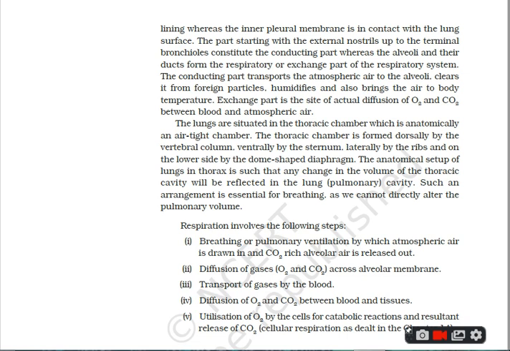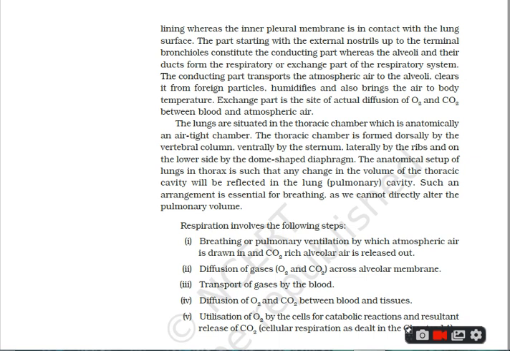Now, what are the steps in breathing, or respiration? All essential steps for the process of respiration are: first, breathing or pulmonary ventilation, by which atmospheric air is drawn in and CO2 rich alveolar air is released out.